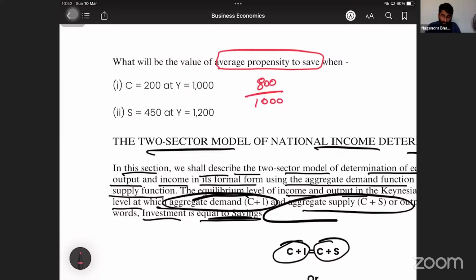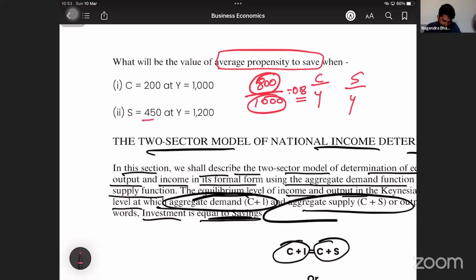C divided by Y, not delta C by Y. What is delta C by Y? Marginal propensity to consume. What is asked? Average propensity to consume is C by Y. What is average propensity to save? S divided by Y. What is the answer? 800 divided by 1000, it is 0.8.